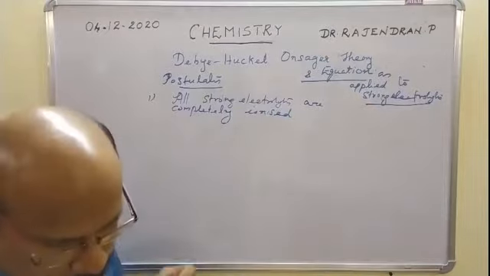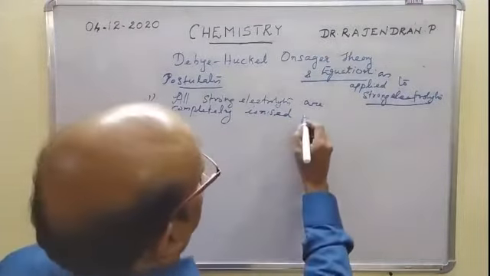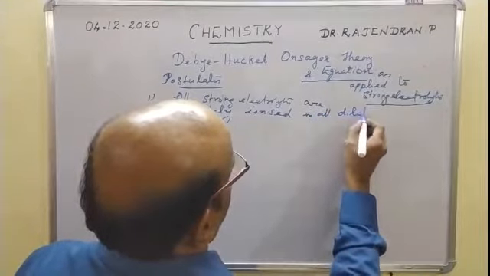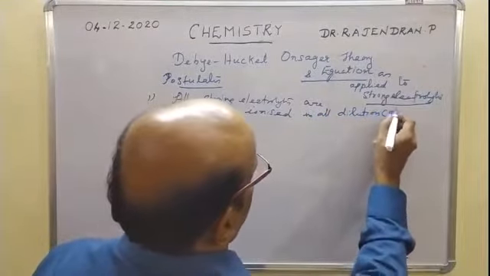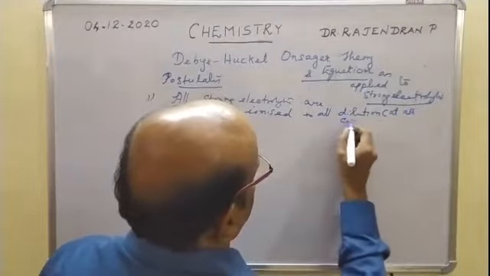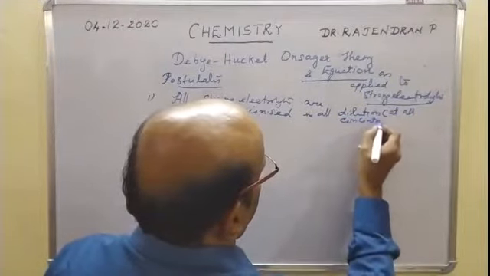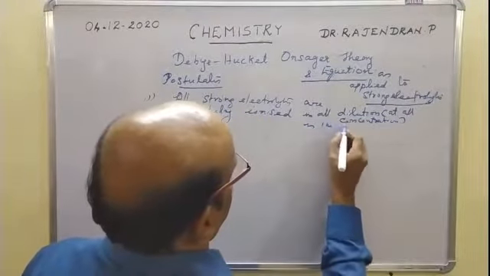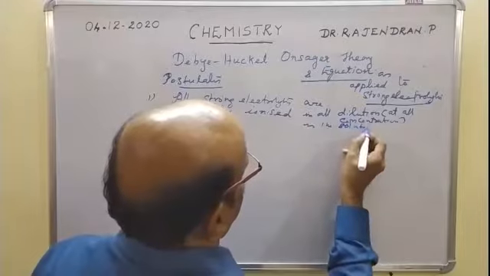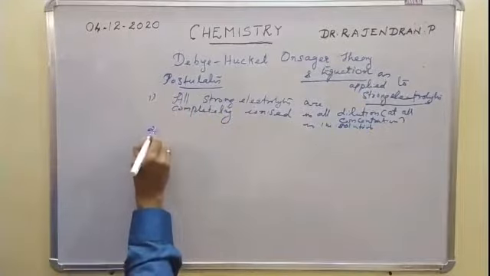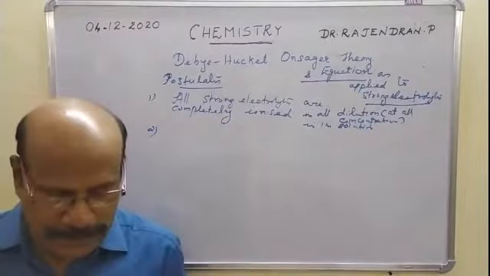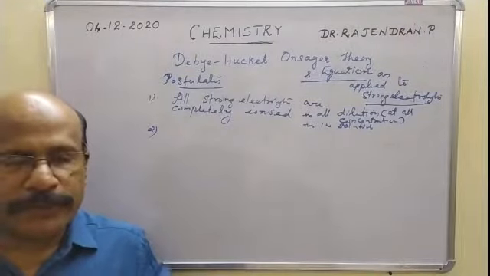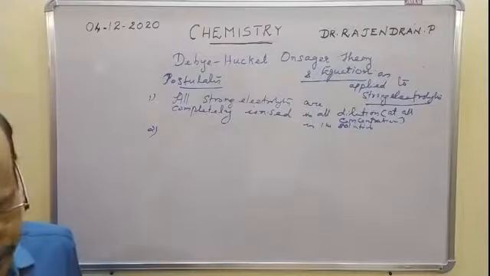All electrolytes are completely ionized in all dilution, or at all concentration in the solution. So this is the first postulate. So all the strong electrolytes are almost completely ionized in all the dilution or at any concentration in the solution.